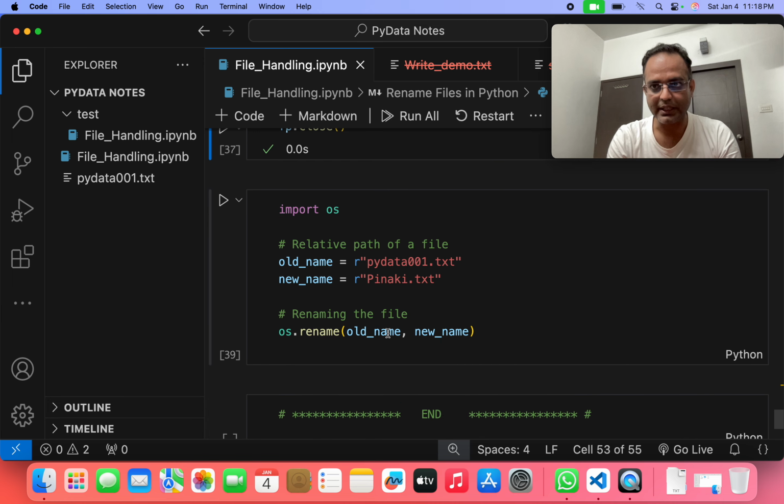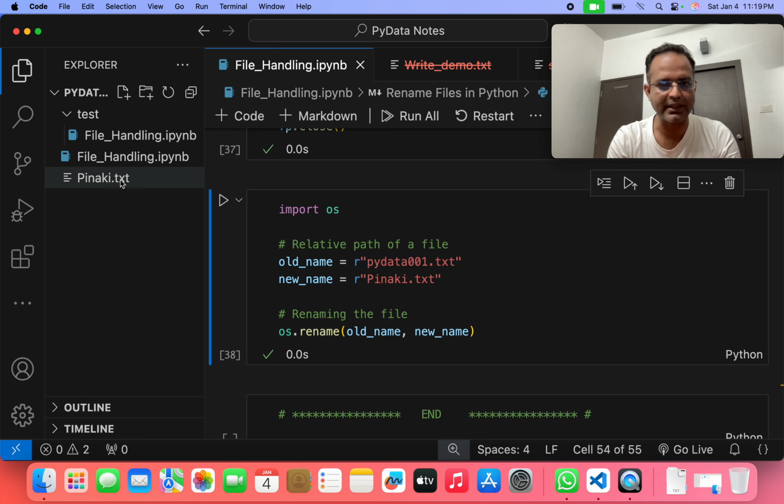Then this is the last program on the list. I am using import os. old_name is equal to r. I am creating one file here first. Then I want to change that file name PyData 001 to PyData.txt. In that case, if I run that program, you can see this name is already changed.